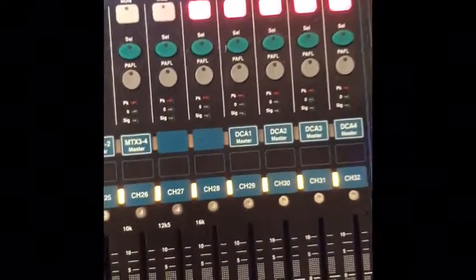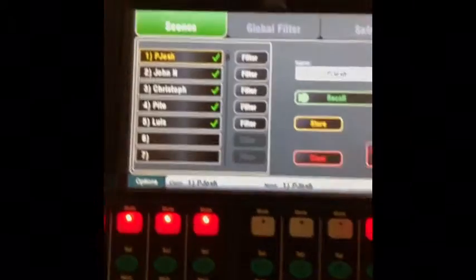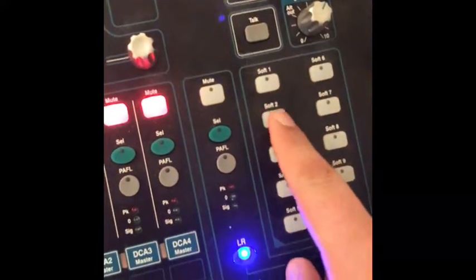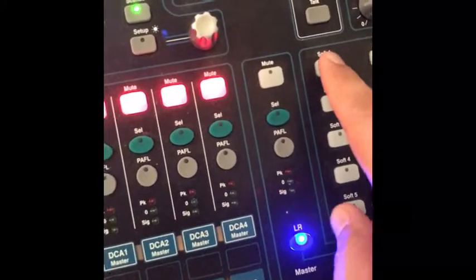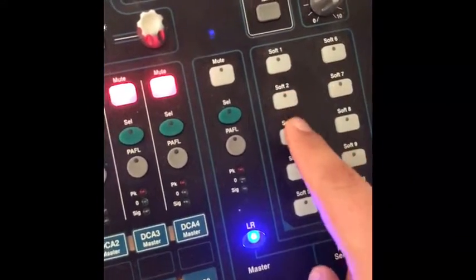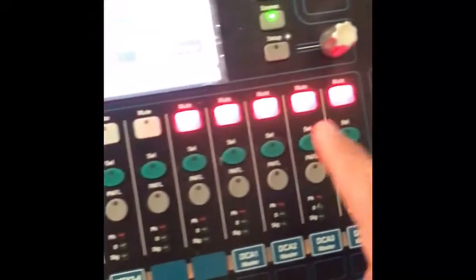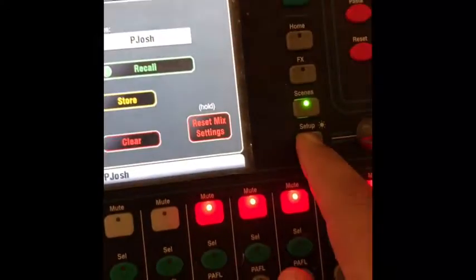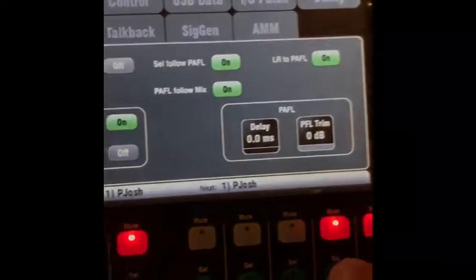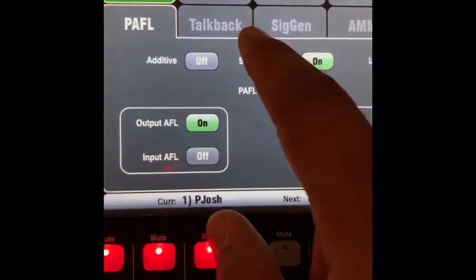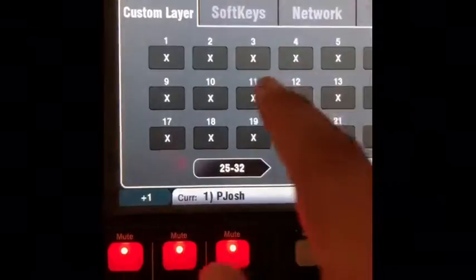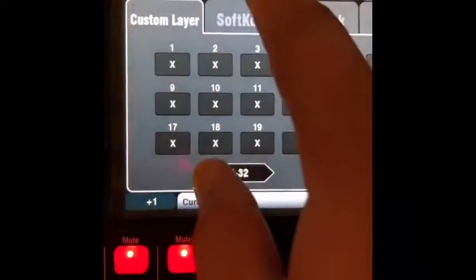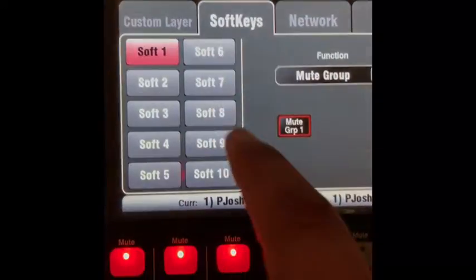The other thing I want to show you, something that we changed, is these buttons over here. They're called soft keys or soft buttons, and we made them mute buttons. The way we set them up, I'm going to show you right now: we go to setup, and then, let's see if I can remember this, we go to control, and then soft keys.